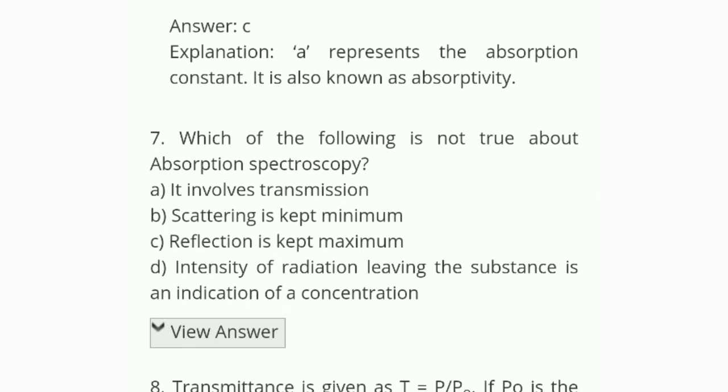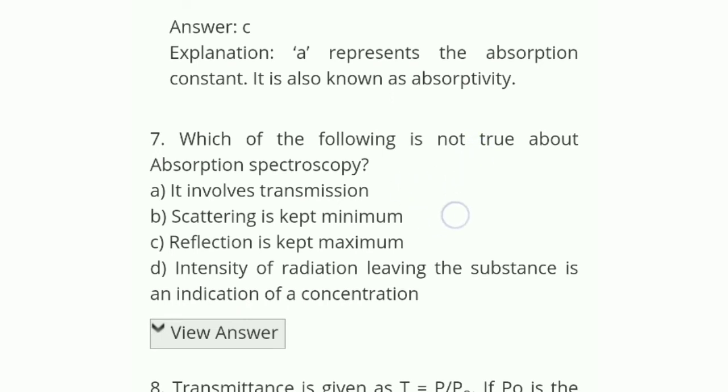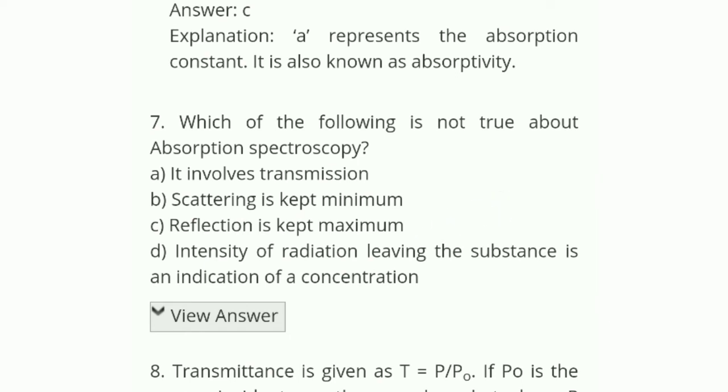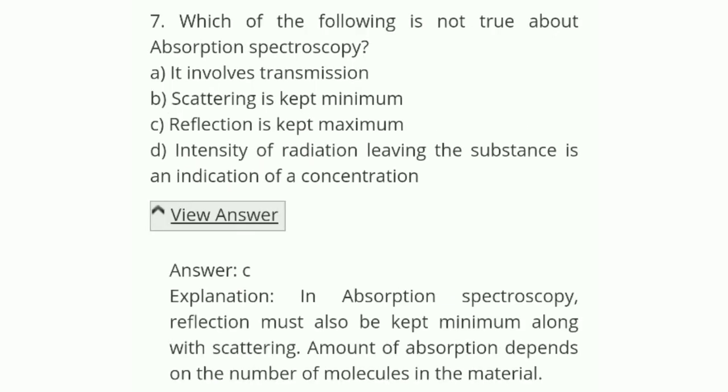Question number 7. Which of the following is not true about absorption spectroscopy? It involves transmission, scattering is kept minimum, reflection is kept minimum, or the intensity of radiation leaving the substance is an indication of concentration. So this is C, reflection is kept maximum. It is not correct. In absorption spectroscopy, reflection must also be kept minimum along with scattering. The amount of absorption depends on the number of molecules in the material.